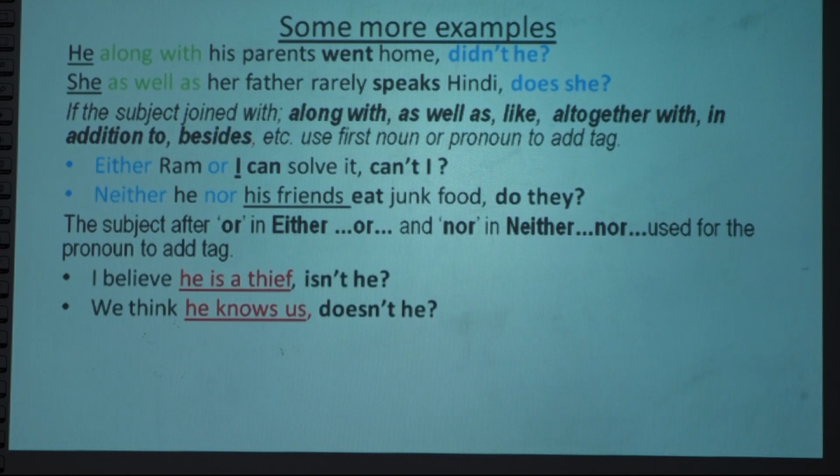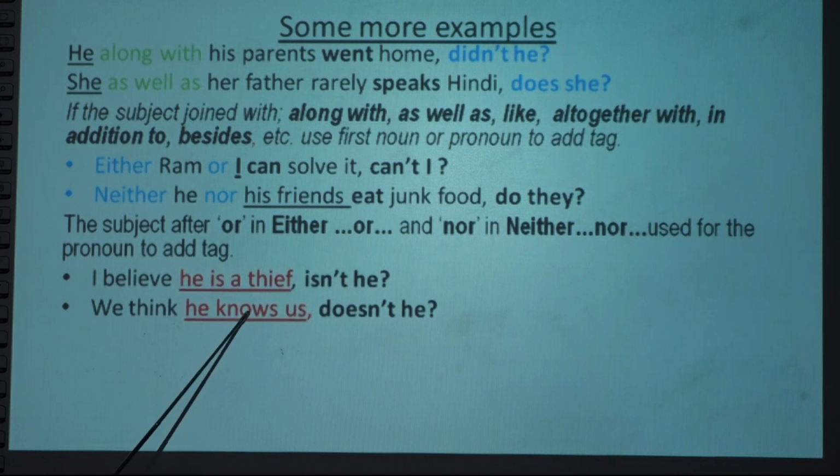This is the thing. Now two more examples. Here are two clauses: I believe he is a thief. Next one: we think he knows us. In this case, we can use the tag on the basis of both clauses, but preference is given to the latter one. So the answer is: I believe he is a thief, isn't he? We use the second clause, so the statement is positive, the tag will be negative. The auxiliary verb is, isn't, he.